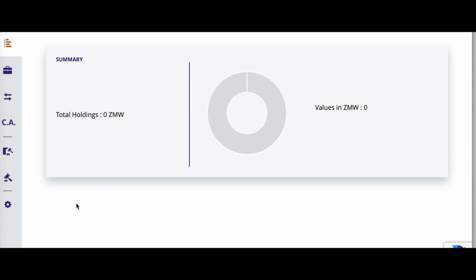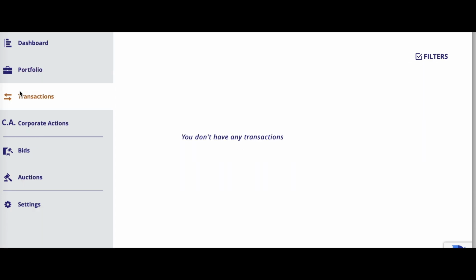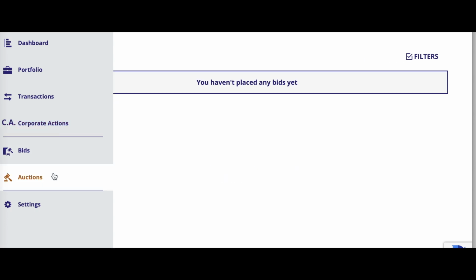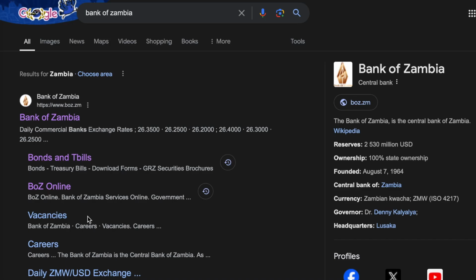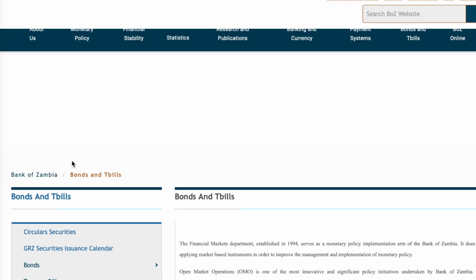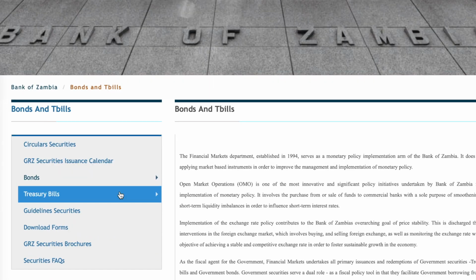So this is what it will look like once it's open. Obviously, you wouldn't have started investing anything yet, so it would say you don't have any transactions. So if you're wondering, how do you even start this transactions process? On the Bank of Zambia website itself, or if you read newspapers, they always release that they've sent out a tender for treasury bills or for bonds.